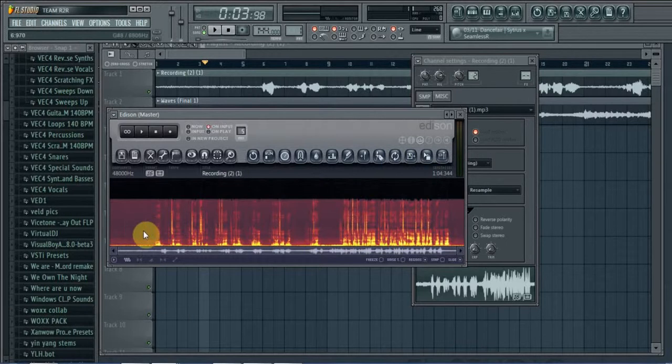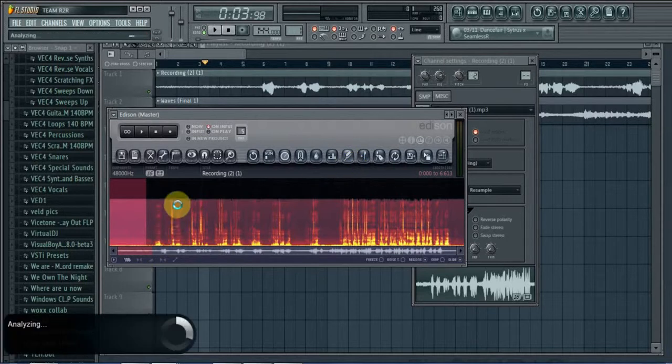Now we know that this portion is the one which has no vocals but only background noise. If you select this, so we're going to select this, and now we're going to right click on denoise. This is going to acquire us the noise profile of this region.